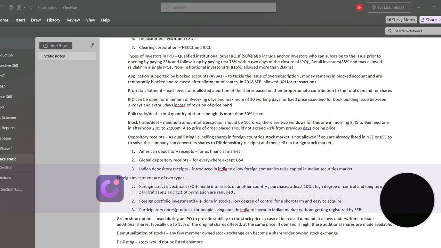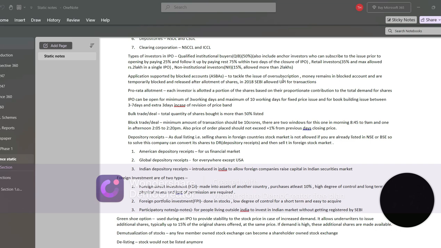This basically protects you from subscribing to shares worth more than the money you have in your account. And also in 2018, SEBI allowed UPI transactions for this.